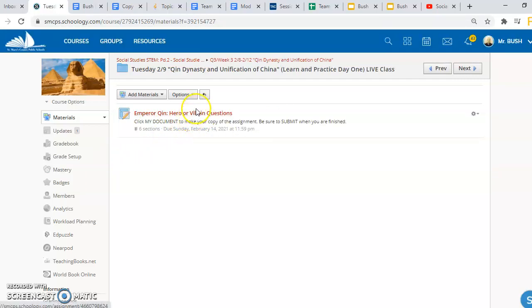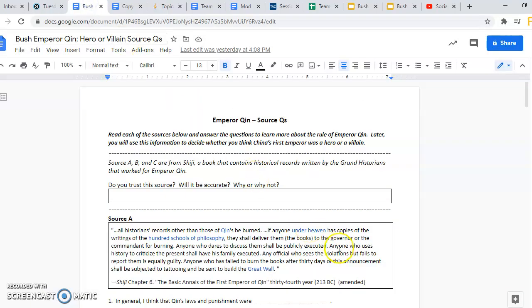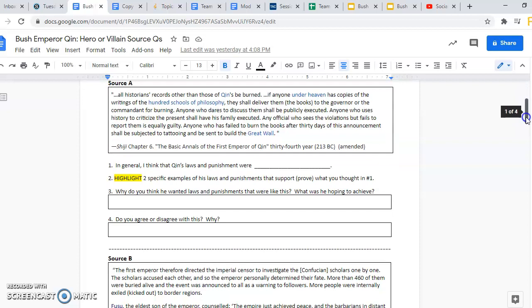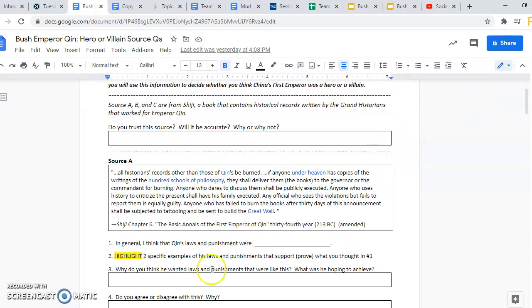And in there is the Emperor Qin hero or villain questions. When they open it, students will see a document that looks like this. So this document is chunked up into a bunch of different sources with questions. Some of them are text boxes, some of them asking you to highlight examples. So you're just going to go through from top to bottom, answering the questions as they go along. This first question talks about sources A, B, and C. Do you trust this source? Will it be accurate? So you just type the answer right in the text box. For each source, there's a short reading with the sourcing information, and again, you will just answer the questions.